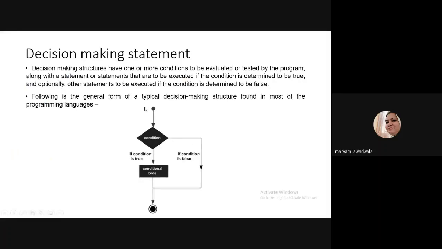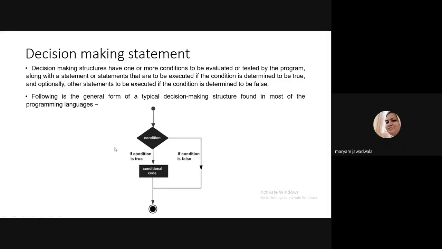So next we have the decision-making statement. A decision-making statement, as you already know, is a structure that has one or more conditions to be evaluated or tested by the program, along with the statement or statements to be executed if the condition is determined to be true. Okay, so this diagram shows you the general structure of writing a decision-making statement in any programming language. First, the condition will be checked. If the condition is true, then the conditional code will be executed. If not, then the system will not execute the block of statements.